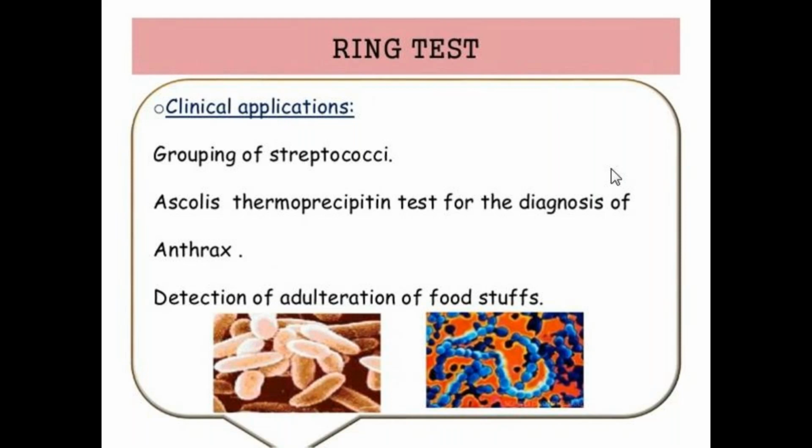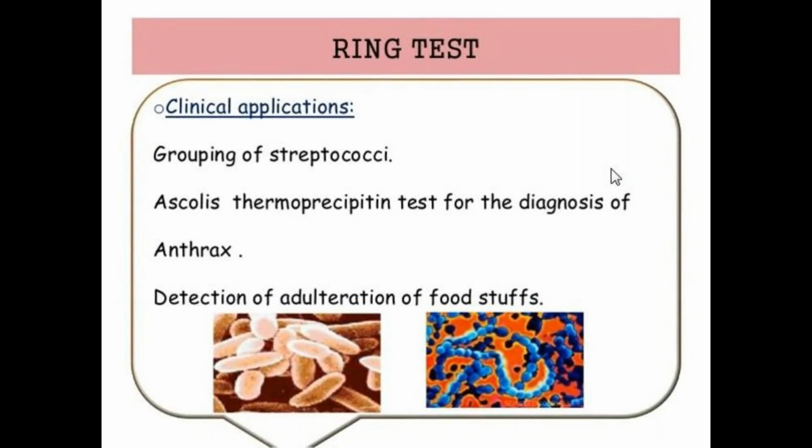In grouping of streptococci, normally streptococcal infections are present in respiratory diseases. For the detection of antibodies raised against streptococcal pneumonia, we use this ring test. That is, for the grouping of streptococci, we use the ring test.